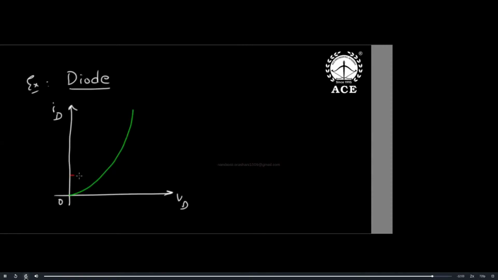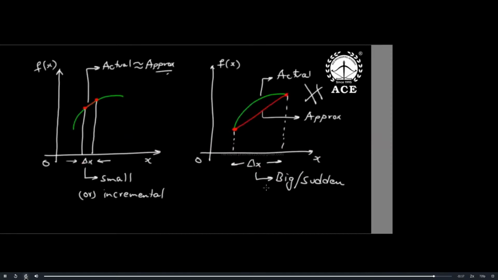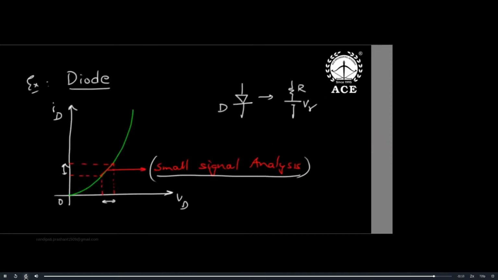What I will do is small signal analysis. In the small range, I can approximate it as a straight line. This is called small signal analysis of a diode. Originally the diode is non-linear, but I will linearize it for a small incremental range only. In that range, the diode is modeled as a resistor with a cut-in voltage, as a linear component. The original diode is a non-linear semiconductor, but for small incremental change, in a range like 15 volts or 30 volts, I do small signal analysis. The name small signal analysis comes because only the small incremental change is linear. Because of this, I say the diode is linear.